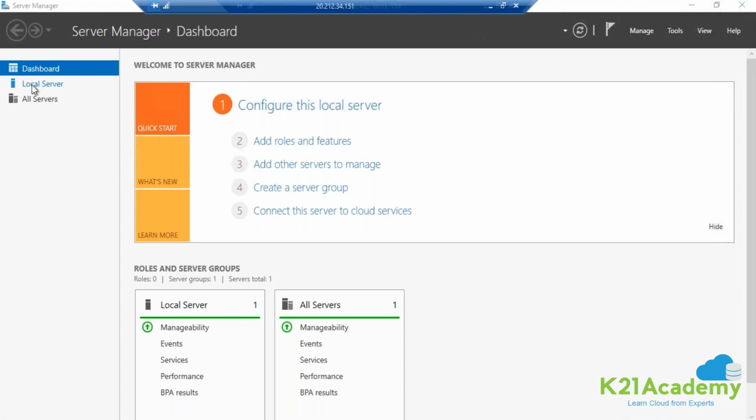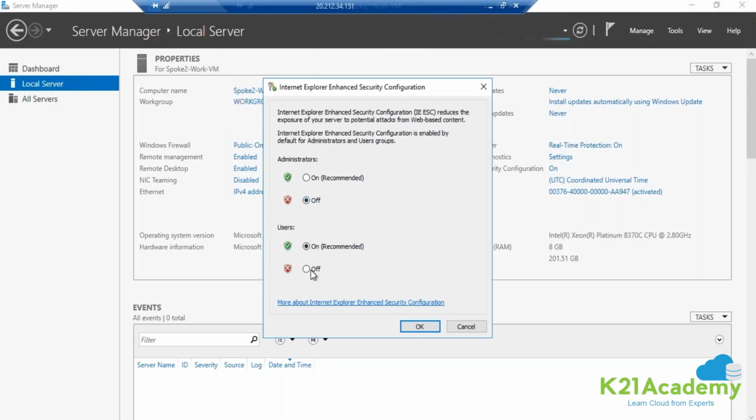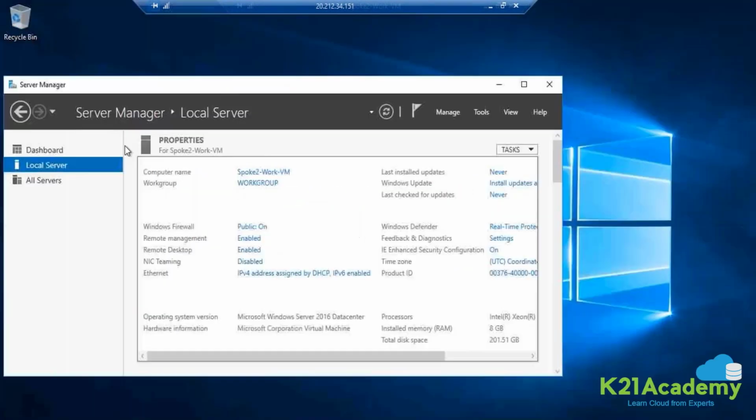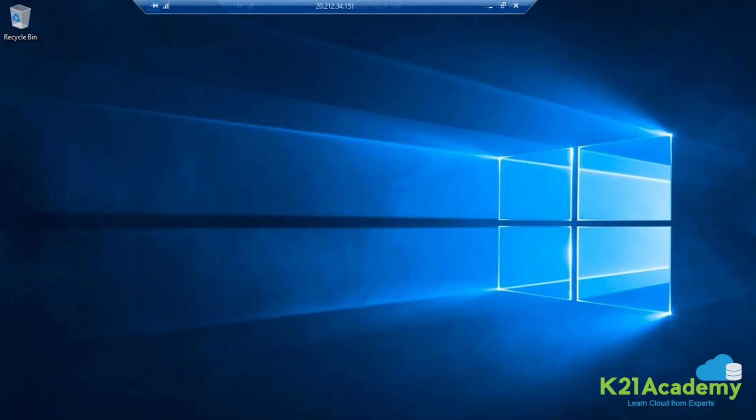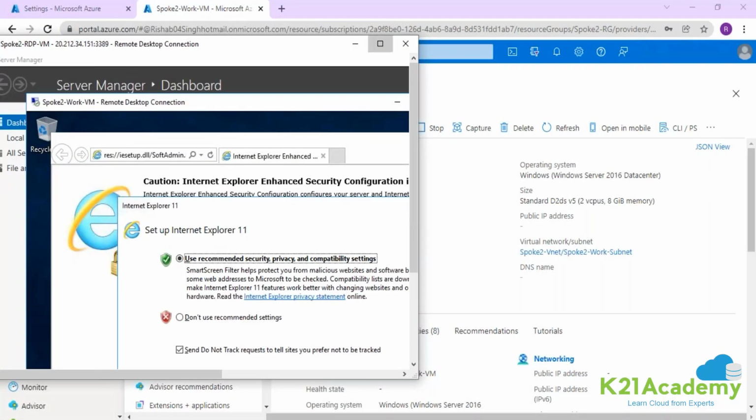So I'm going into local server. Let me turn off this option of IE Enhanced Security Configuration. Otherwise, it will keep on asking me to add this URL as a safe URL. Okay. So this is your work machine where this browser is opened, right?